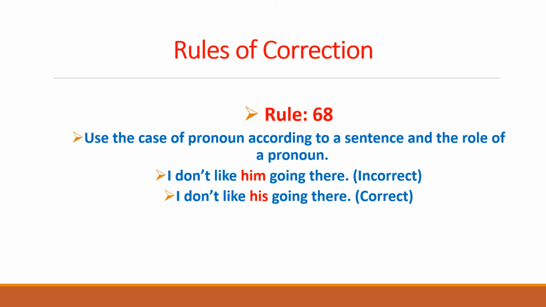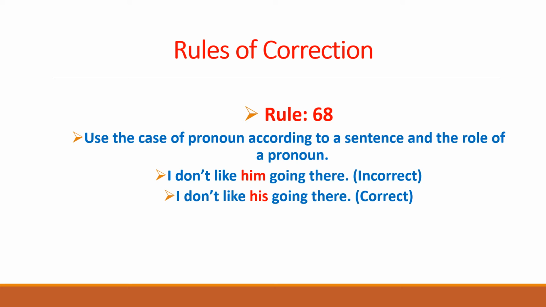You know that there are the three forms or the cases of a pronoun, that is subjective, objective, and possessive. So we have to look at the demand of a sentence, that whether we have to use here the subjective case, objective case, or possessive case of a pronoun. For example, in this sentence we see, I don't like him going there.